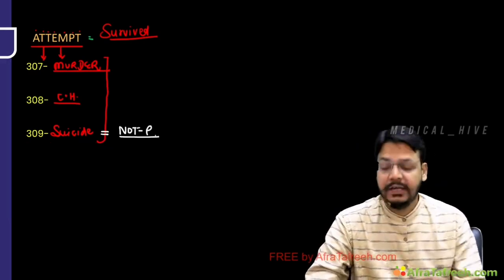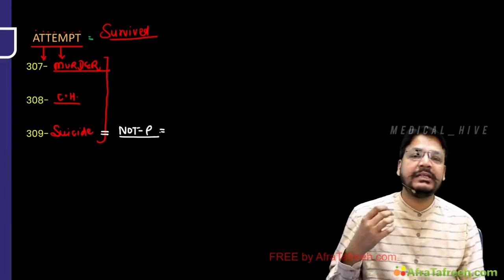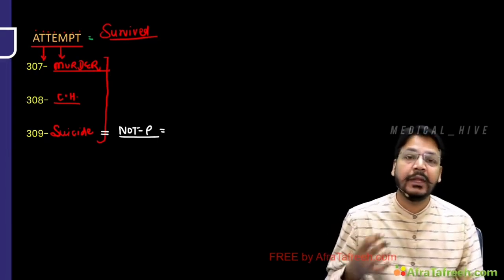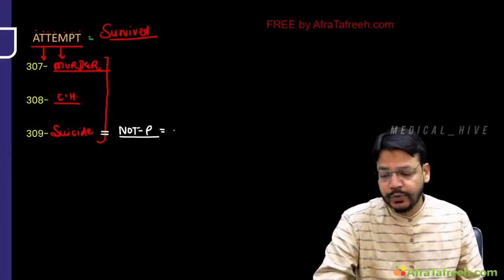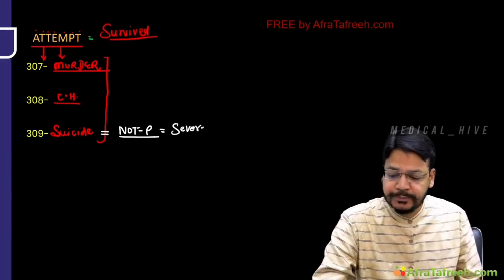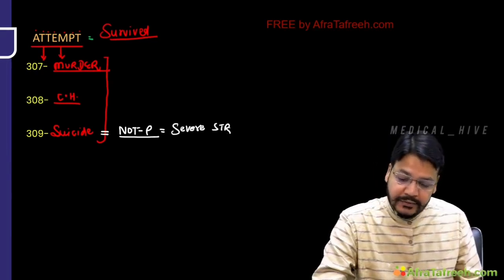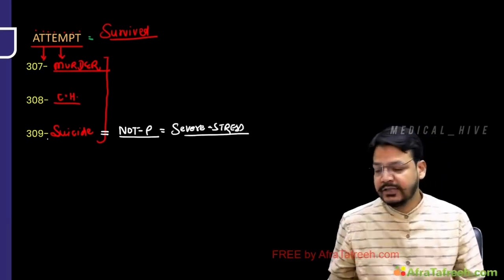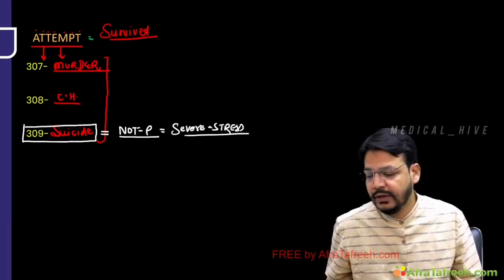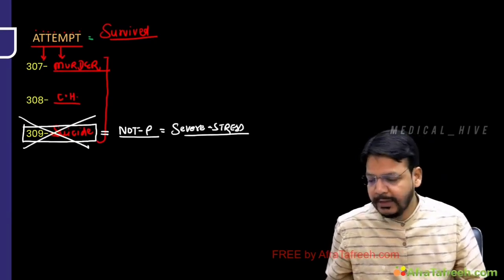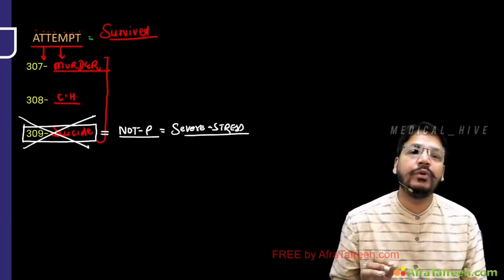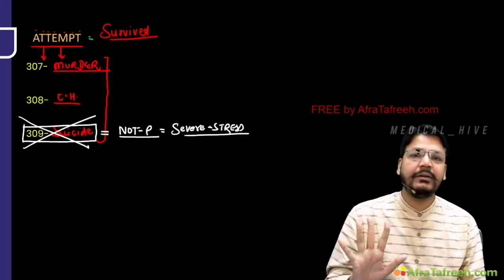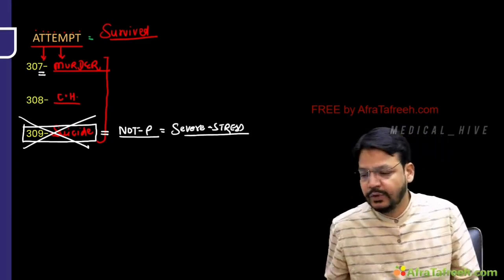The reason, I already told you in the insanity chapter in psychiatry, is that it is presumed to be severe stress when you attempt suicide. So that's why it is not punishable. So if you get a question, which IPC is not punishable? 309 IPC, attempt to suicide. Attempt has 7 letters, starting with 307: 307, 308, 309.